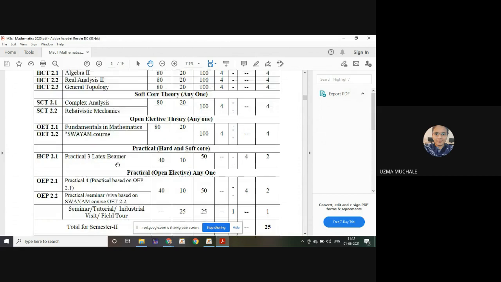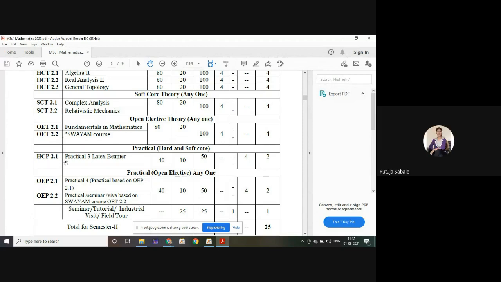Now here we'll go for the first one, practical, hardcore and softcore. Combinedly, the practical will be a combination of this HCT and SCT, not the OET. OET के लिए आपको completely अलग practical होगा. Okay, getting me?